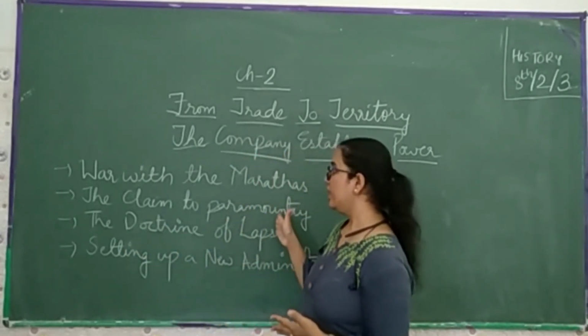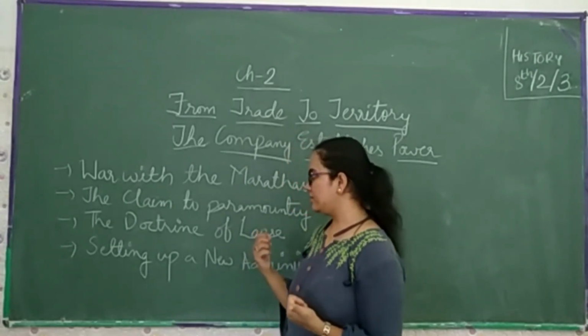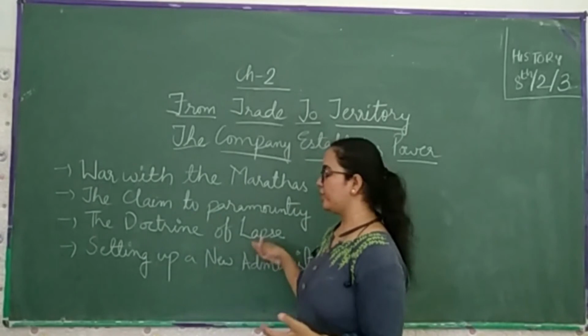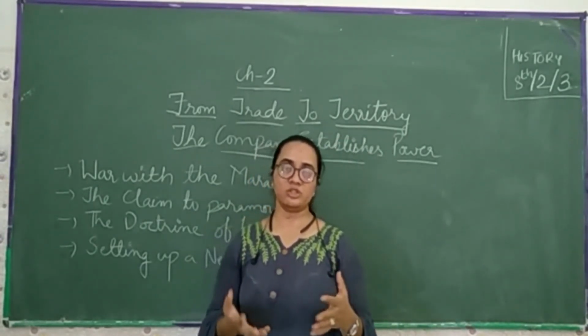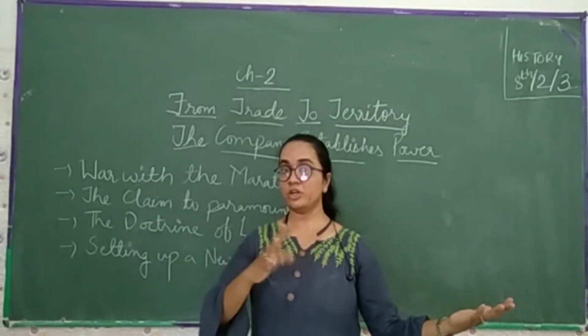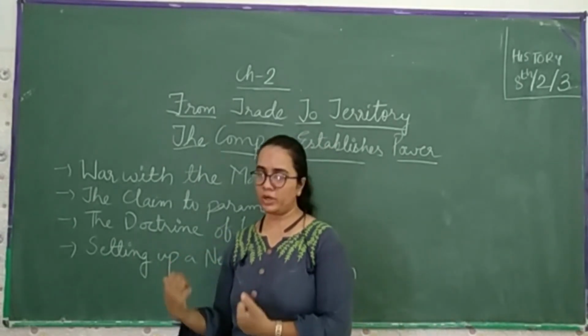Then we come to the claim of Paramountcy, where they came with the idea that all the power is only under the British. Then we come to the Doctrine of Lapse. If any king died and did not have a male son, all the territory would come under the British conquest.